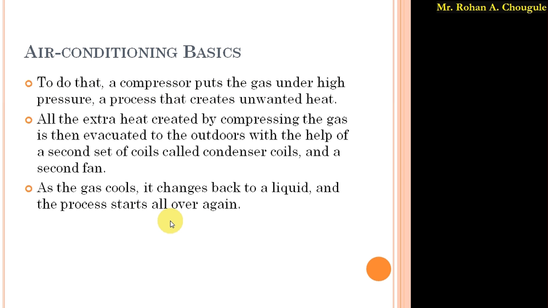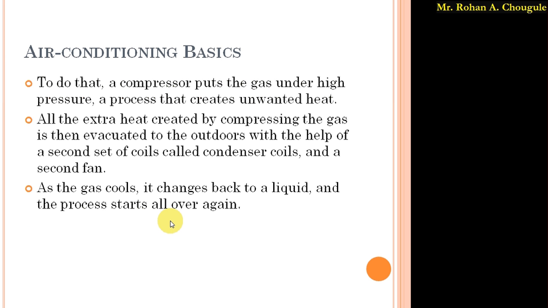Compressors are used to convert the gaseous refrigerant into the liquid form, and while doing so, unwanted heat is generated. To remove that unwanted heat, condenser coils are used along with the fan system. Again we repeat the same process again and again. We treat this as an endless process when the AC is on, and due to this technique we get cool air from the air conditioner. This is the basic thing used in the air conditioning system.